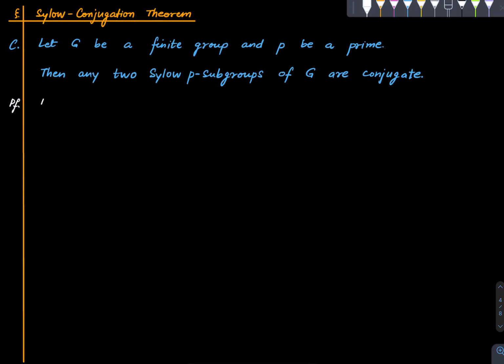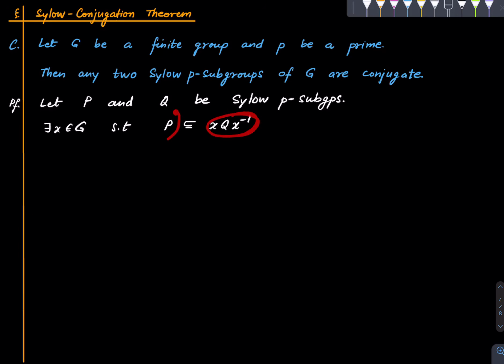So this is simply because, let P and Q be Sylow P subgroups. By the previous theorem, there exists some group element such that P is contained in X QX inverse, but the size of this and the size of that are the same because P and Q are Sylow P subgroups. So this implies that P is equal to X QX inverse, and therefore P and Q are conjugate. That is the definition of conjugacy. Right? So it's a non-trivial fact, but it's a corollary of the previous non-trivial fact. Okay.